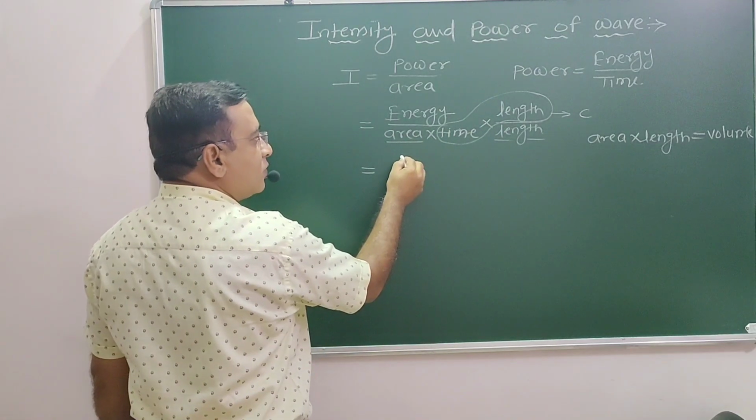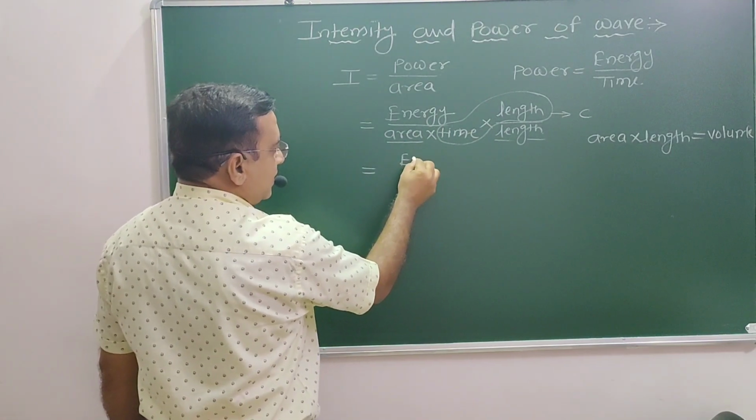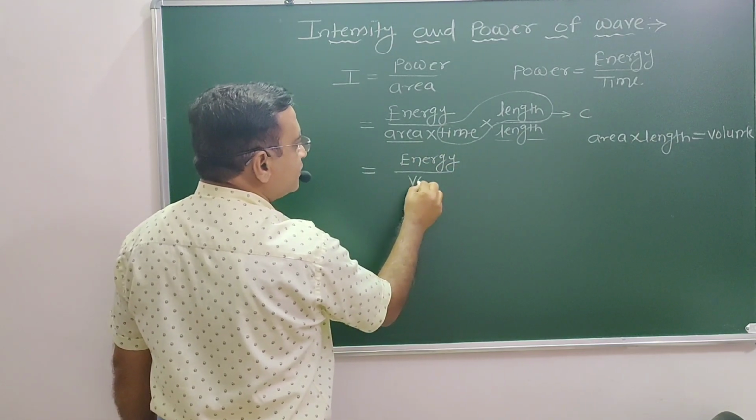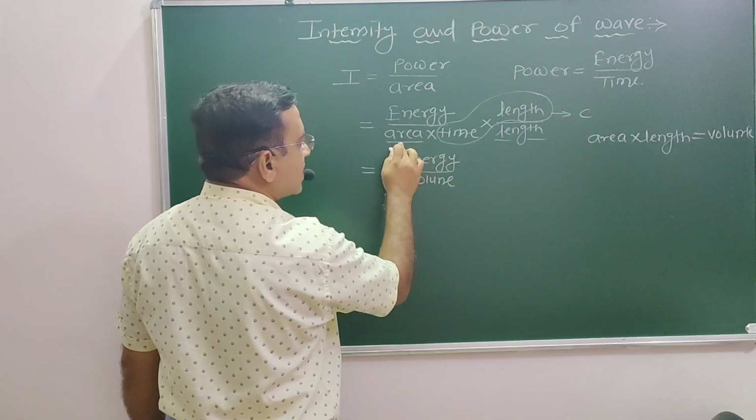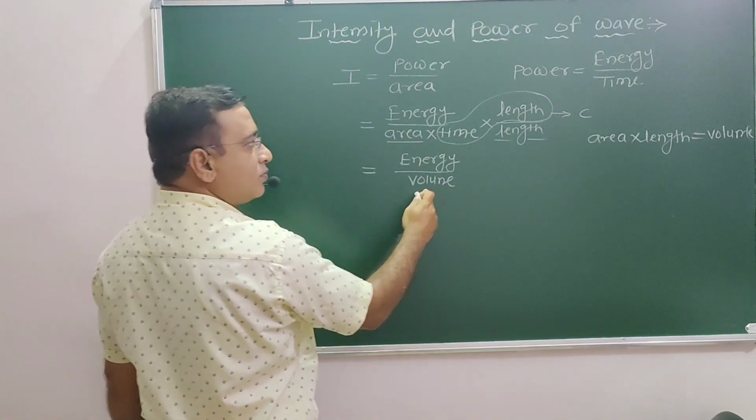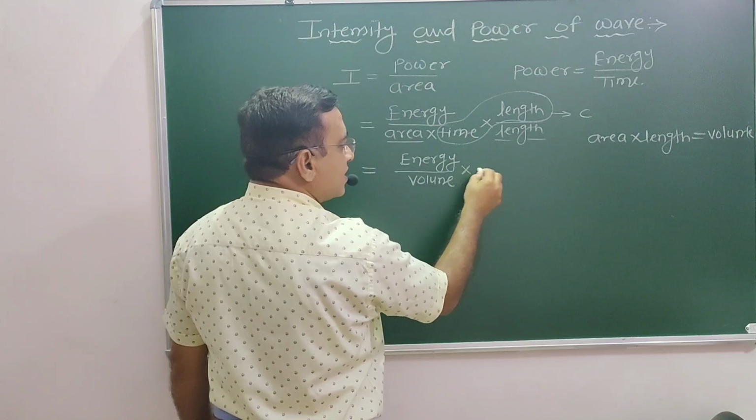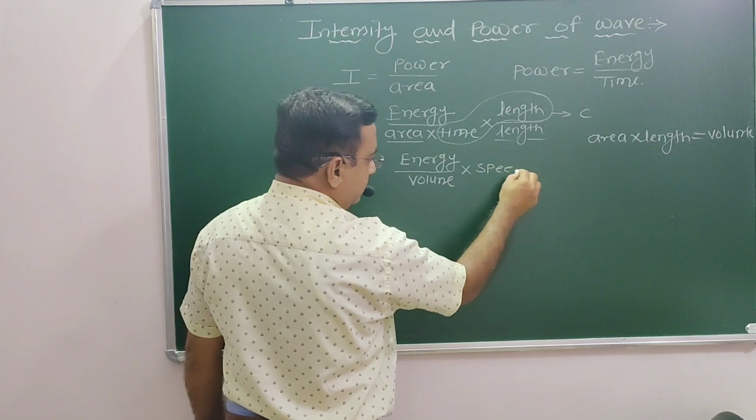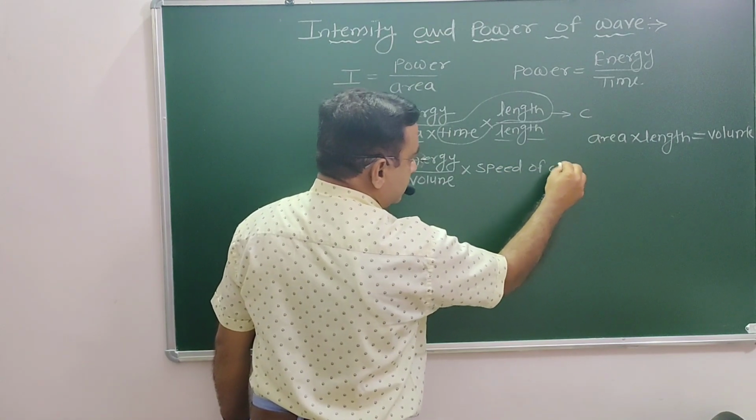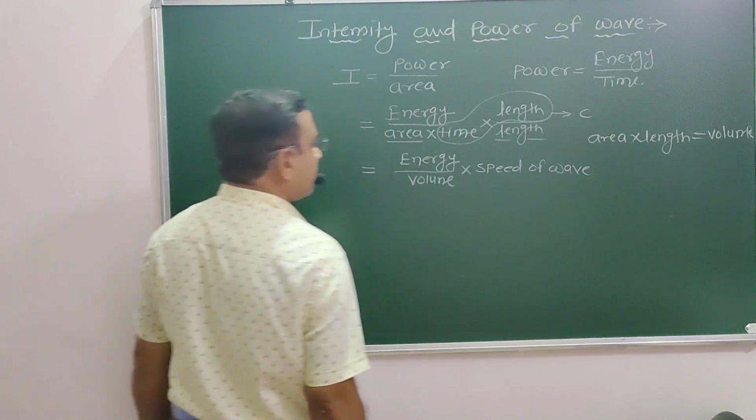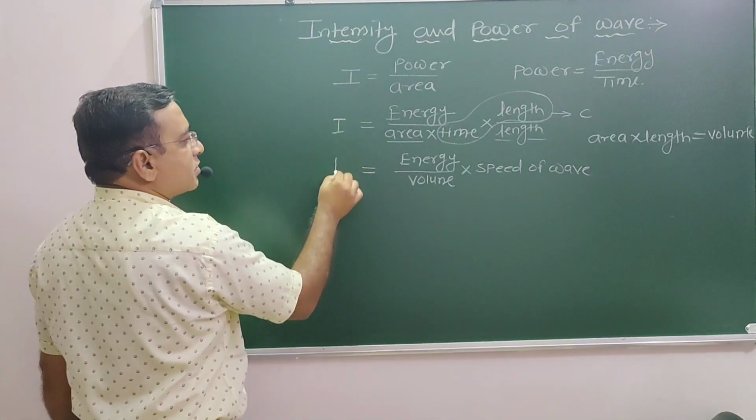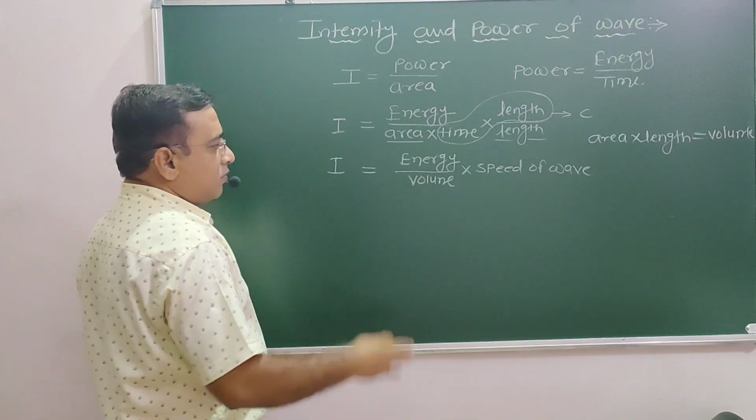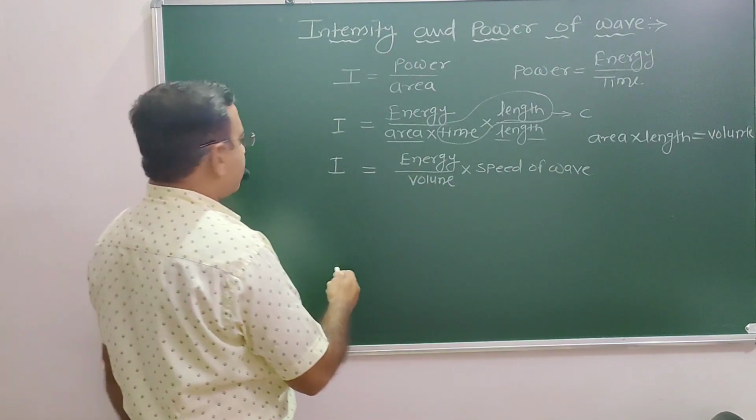So we need to substitute now energy upon volume, because area into length is nothing but volume, and length upon time is nothing but the speed of the wave, or wave speed. This is one of the intensity equations. Okay, this is the formula. But here we know a better way.